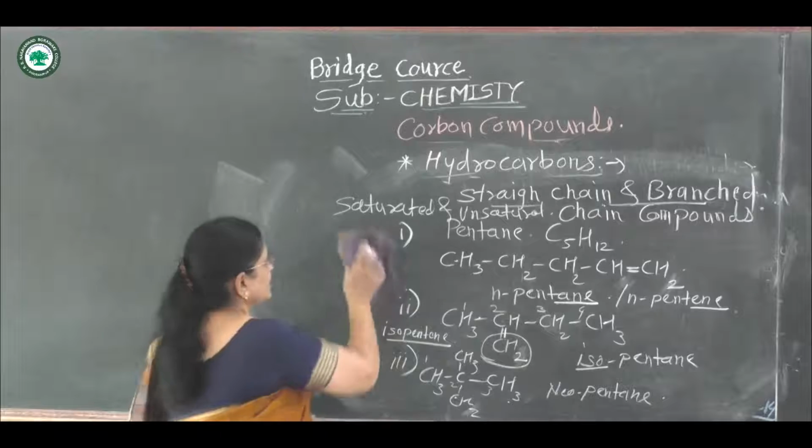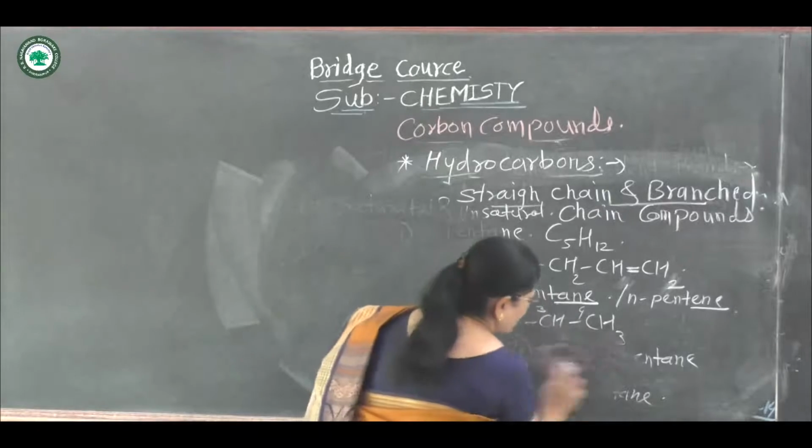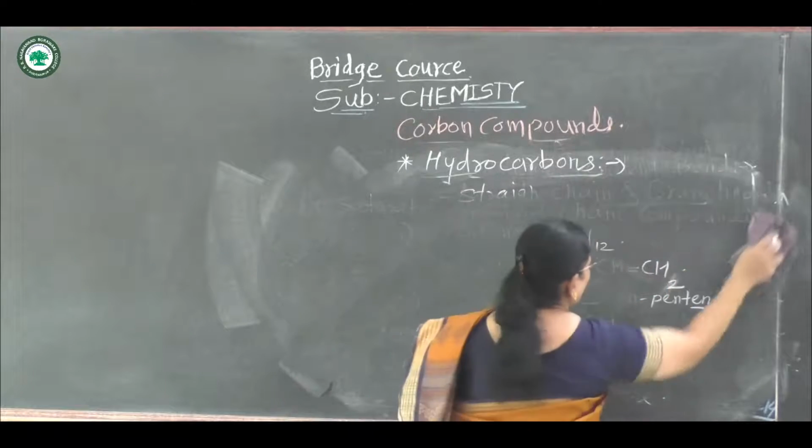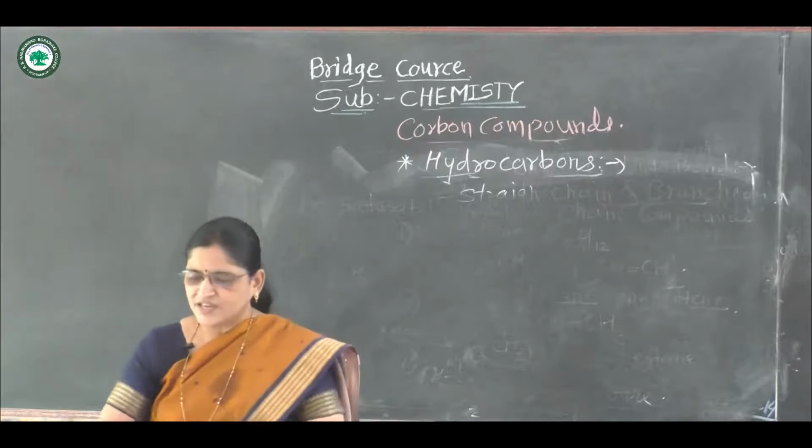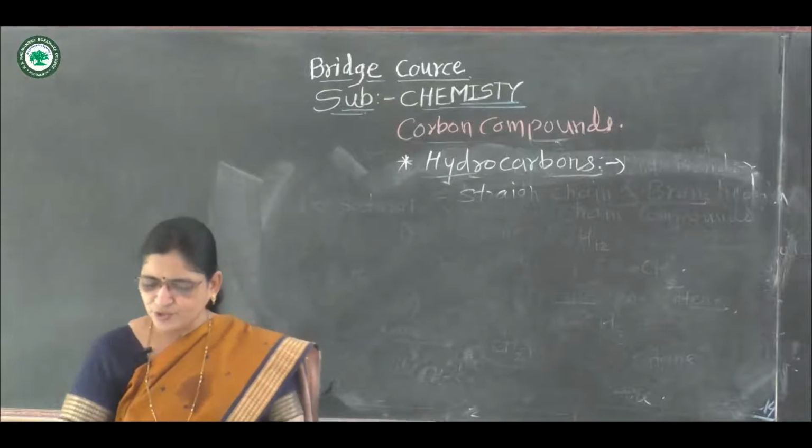In this way, there are straight chain and branched chain compounds in saturated and unsaturated compounds.